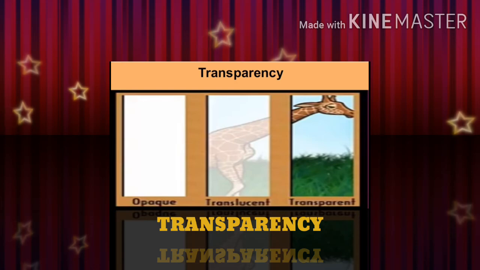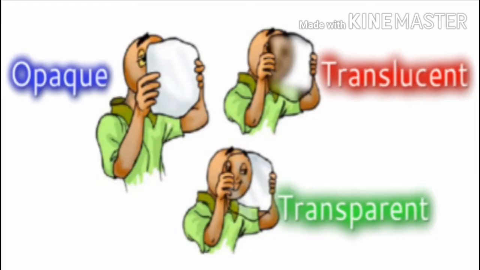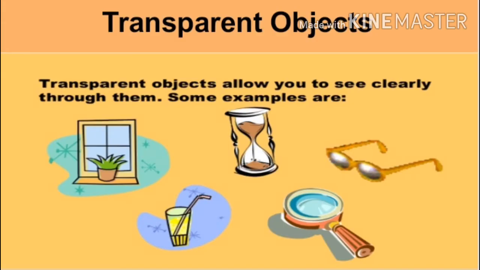Transparency. Some materials allow light to pass through them, whereas others do not. On the basis of transparency, materials can be divided into three groups: transparent, translucent, and opaque. Transparent objects. Transparent objects are the objects that allow light to pass through them completely and allow you to see clearly through them. Some examples are glass, air, clear water, and some plastics.